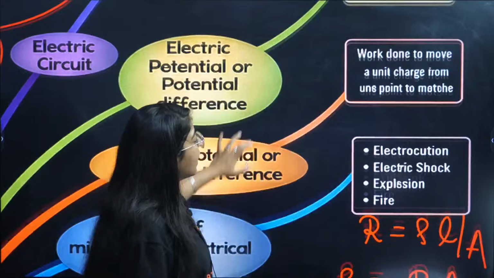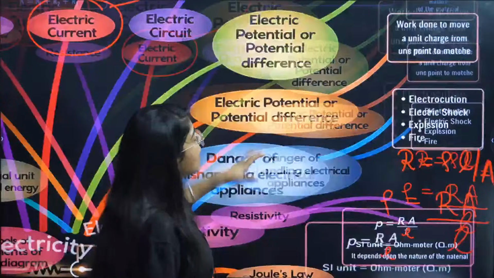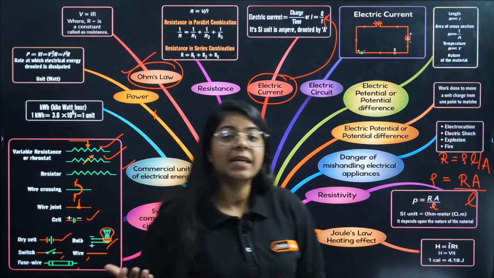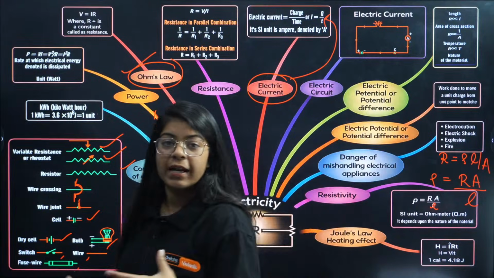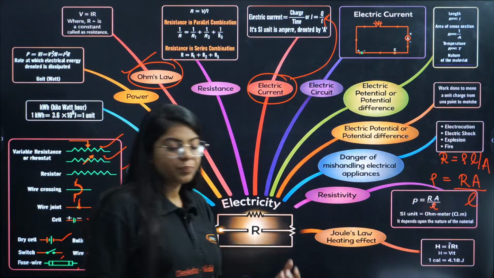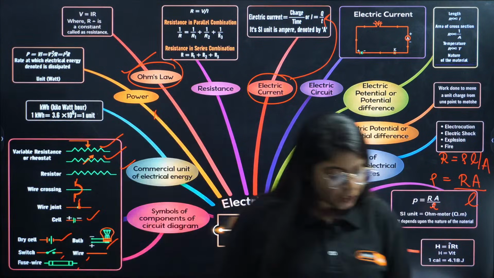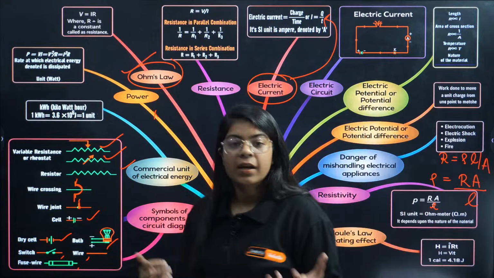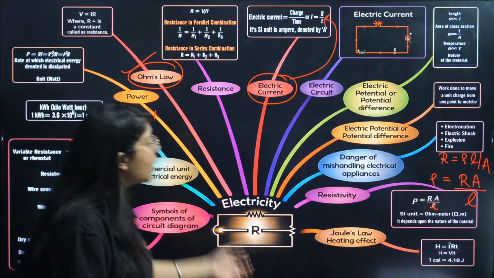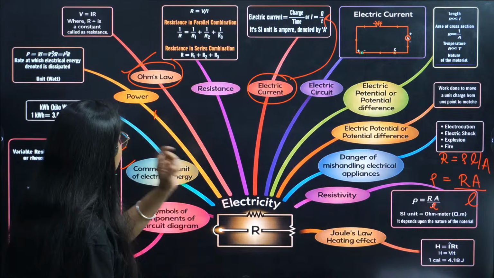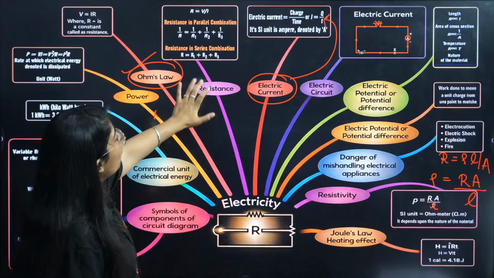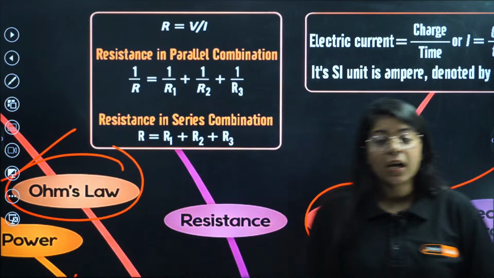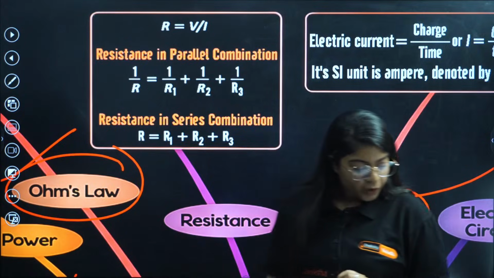Correct. Then some of the dangers of mishandling electrical appliances, we know these are electrical shock, explosions that happen due to overloading or short circuit. Correct. When the fuse melts, the fuse helps us to prevent all these shocks and fires, etc. Correct. So this basically was overall our chapter. Now one important thing that is left is the resistance formula. It is very important for your numericals, very important for your board exams.